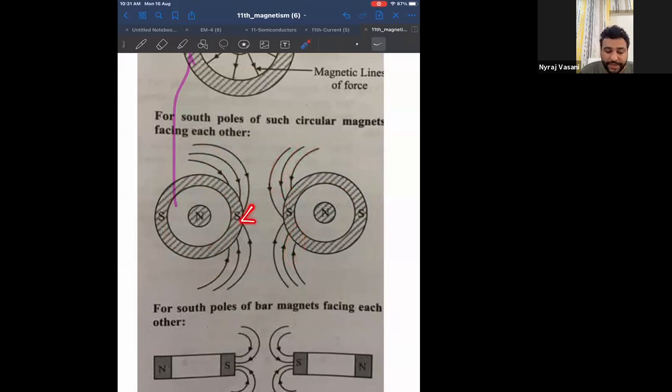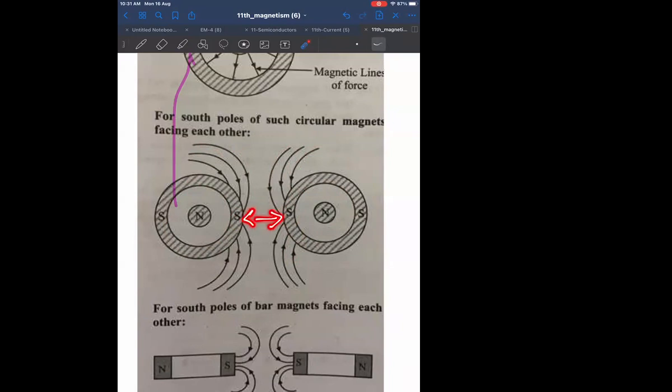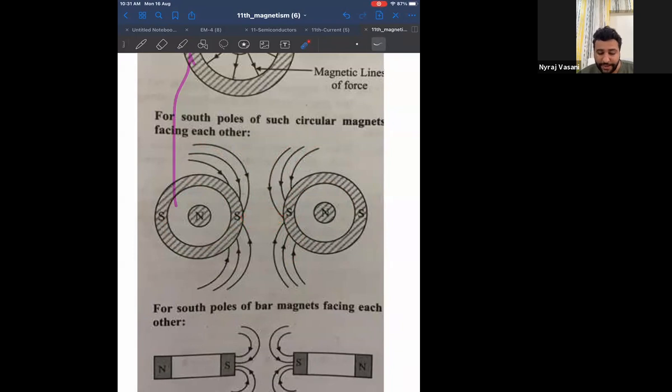Now tell me why there is a gap between the two magnets. Because south pole and south pole will repel each other. So I have to draw the diagram by keeping a gap between the two magnets. And whenever such a thing happens, they have not told us, but listen to me, in between you get a point which is called the neutral point. Listen very carefully now.